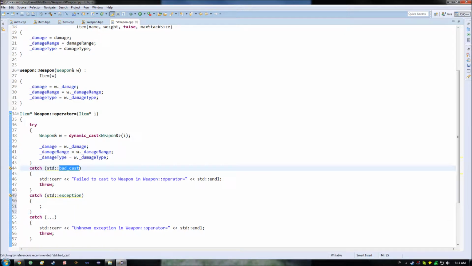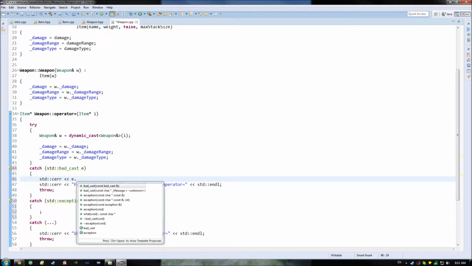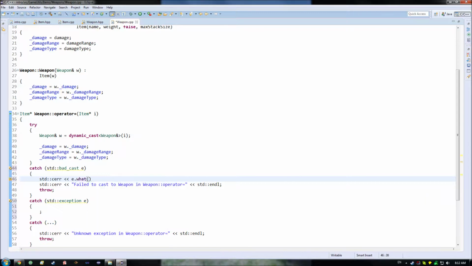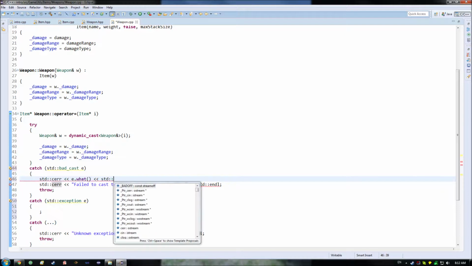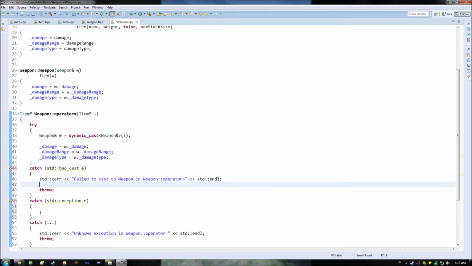And one of the other important things to note about these is that you can basically specify a name for them, so you can basically catch and use them. So in case I end up getting this bad cast, I'll just refer to it as E, and you can just reuse E for basically each one of these within here. But I could do something along the lines of go, okay, I want standard C error, and I want to output E dot, and there's quite a few different things in here, but in general, we're just going to go with what for this. And that should contain basically a general description of what the problem was. And you can put it before or after your other one, doesn't really matter.